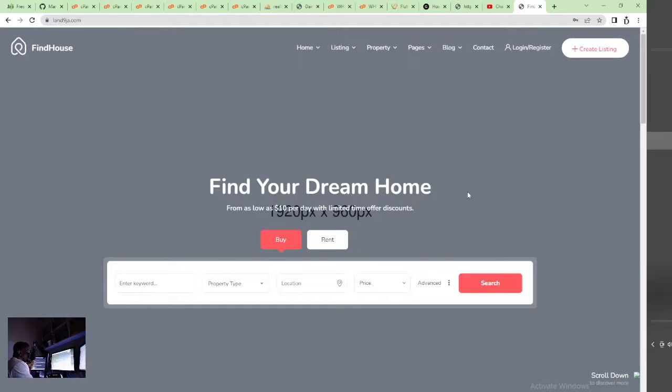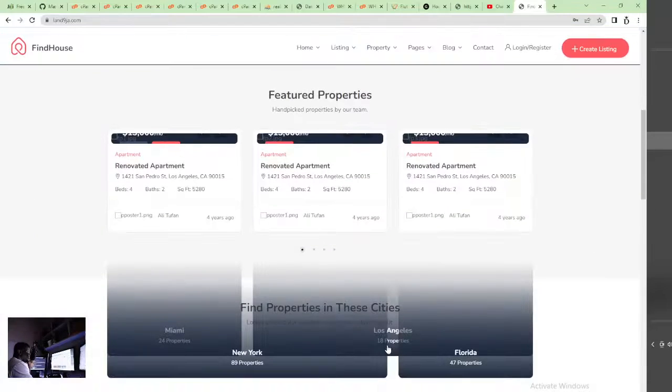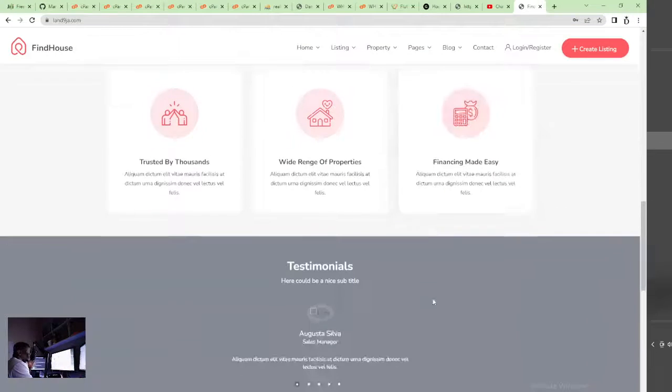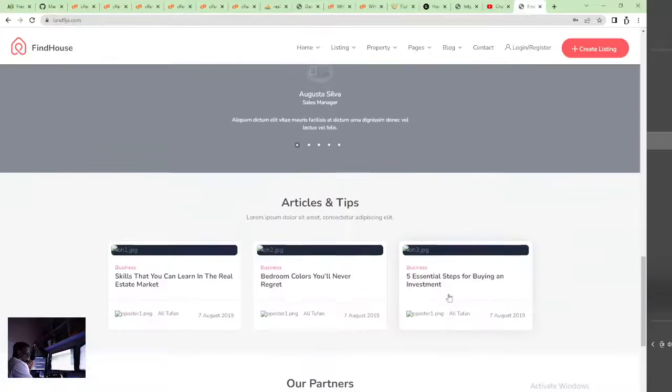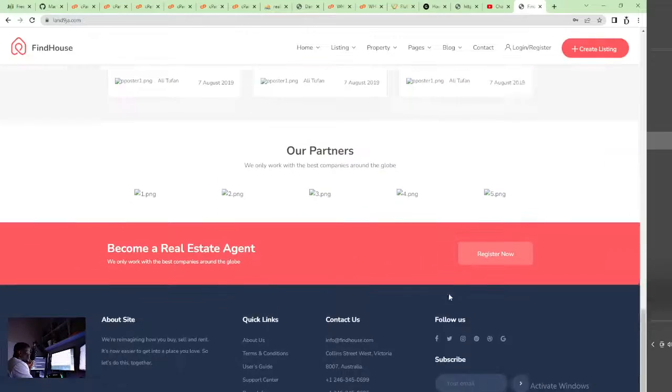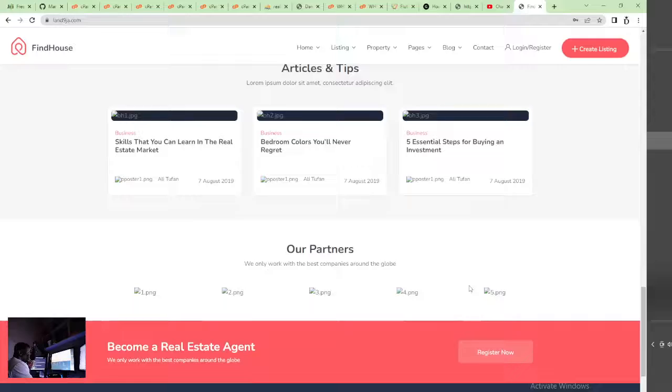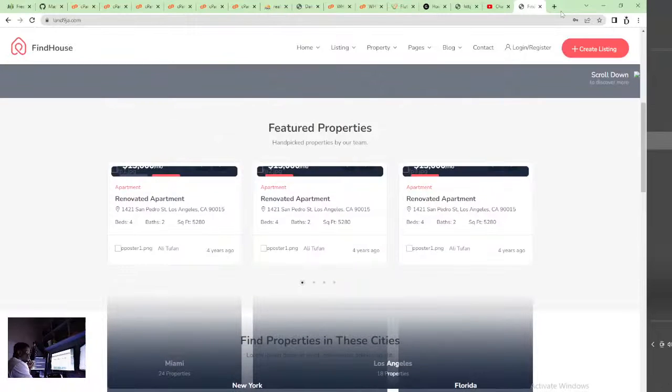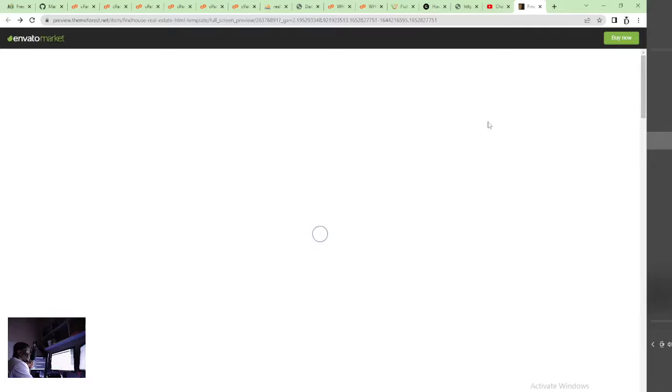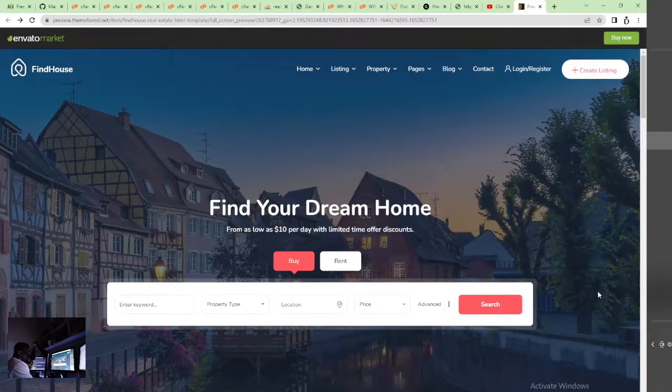land9ja.com. So if I open land9ja.com, you would see this template, but somehow the images are not here. After downloading the template, I couldn't find the images. I think it should be somewhere in the files, but I won't be using the images for anything. I would just replace whatever was on the original template with my own. In fact, let's go back to the original template. This is the original template. You can see it's here.